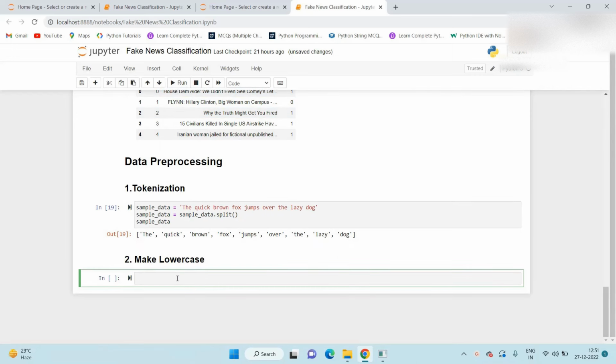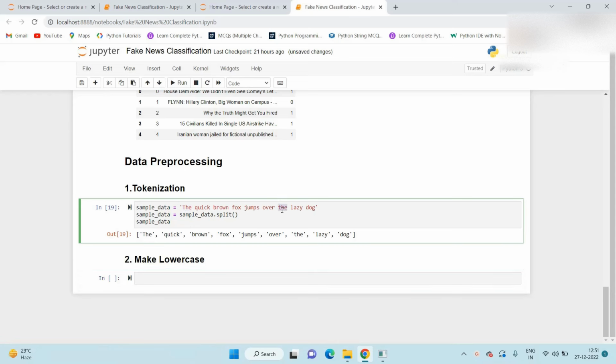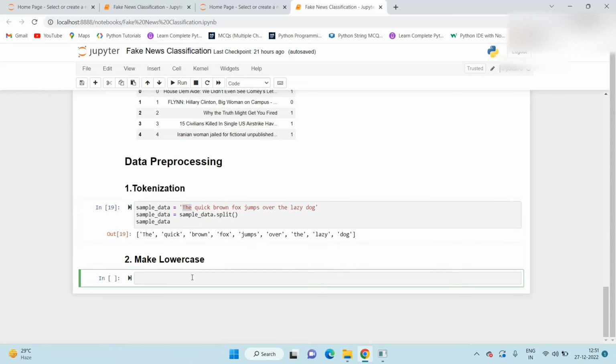So why is this operation required basically? If you see in this sample data set, the word "the" is present two times. One starts with a capital T, and the other starts with a small t. What happens if we go for the next pre-processing, when we convert our text data into numeric? Two different features are created. The word is the same, but here the capital T is used, and here the small t is used. So that's why two separate features are created. One feature is created with this "the", and a second feature is created with this "the".